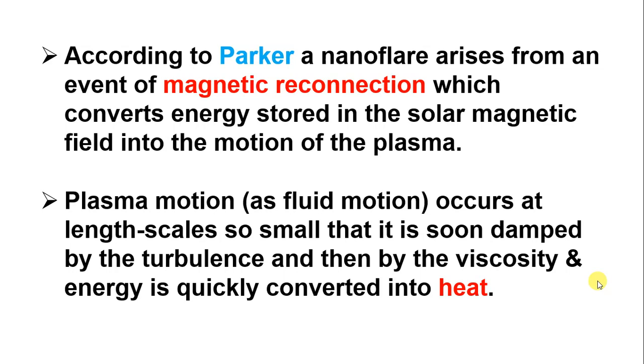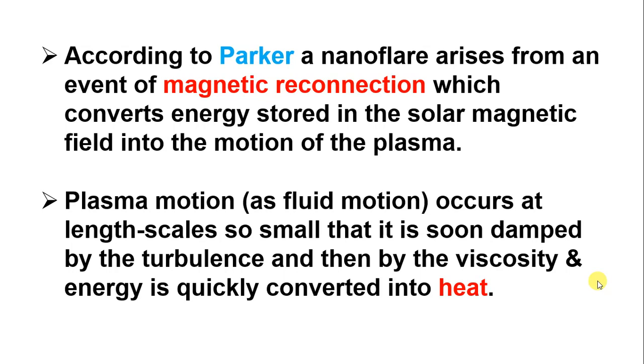So according to Parker, a nanoflare arises from an event of magnetic reconnection, which converts energy stored in the solar magnetic field into the motion of the plasma. So it is clear that magnetic reconnection converts the magnetic field in the plasma into kinetic energy.